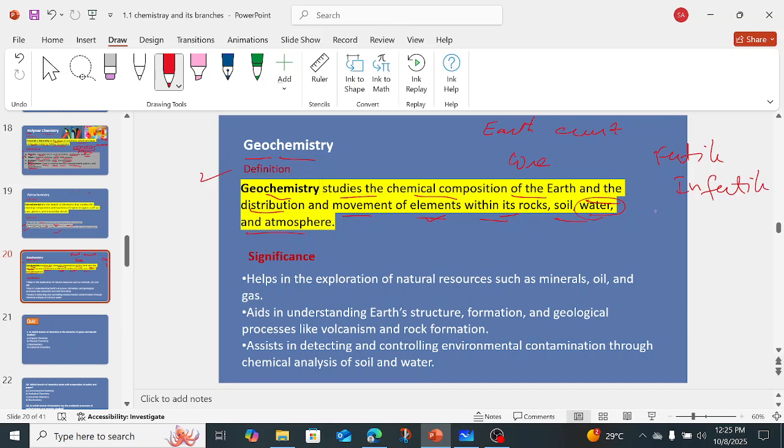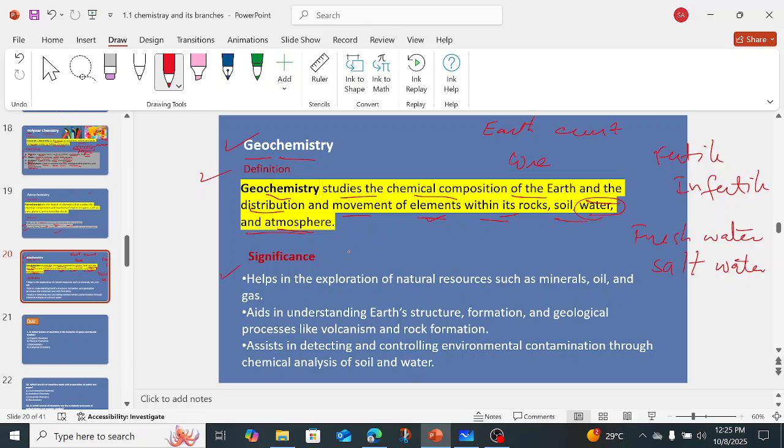The water also, like we have fresh water, and we have salt water, like the sea, ocean or sea water. So these are the different things, and atmosphere, right? The different layers of atmosphere, like troposphere, stratosphere. So when we are going to study these, that comes in geochemistry, right?